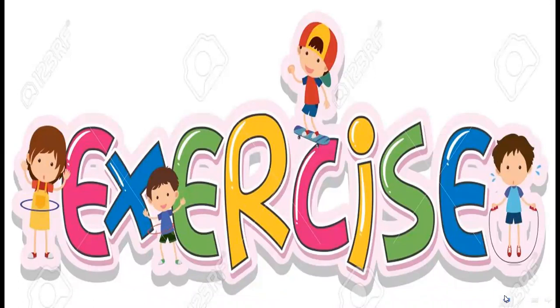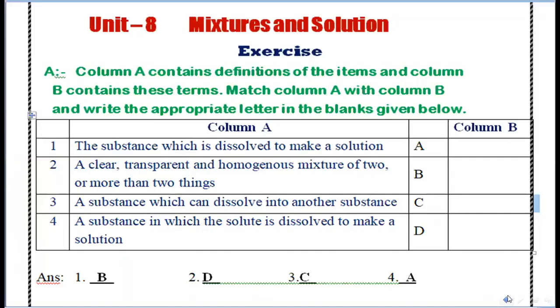Now we are going to do the exercise. So you all come to page number 50. First of all, exercise A. Column A contains definitions of the items and column B contains these terms. Match column A with column B and write the correct letter in the blank given. Number 1, the substance which is dissolved to make a solution. First of all, I will show you all the answers after you select them.